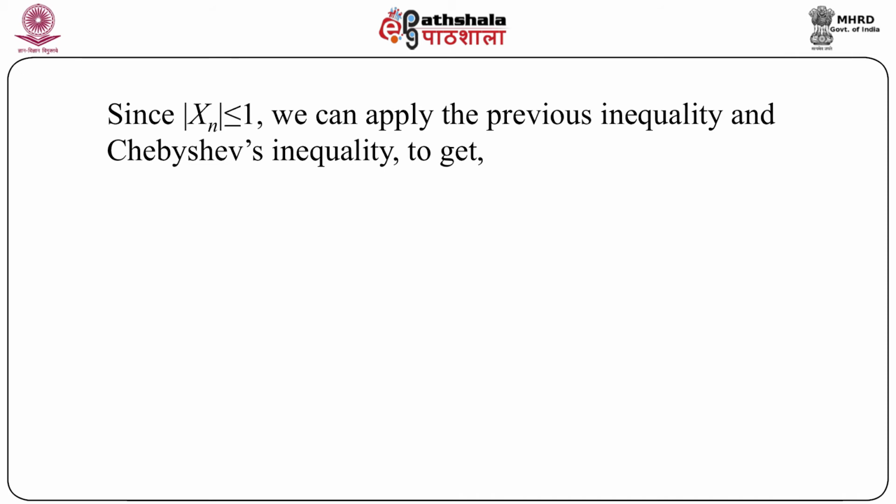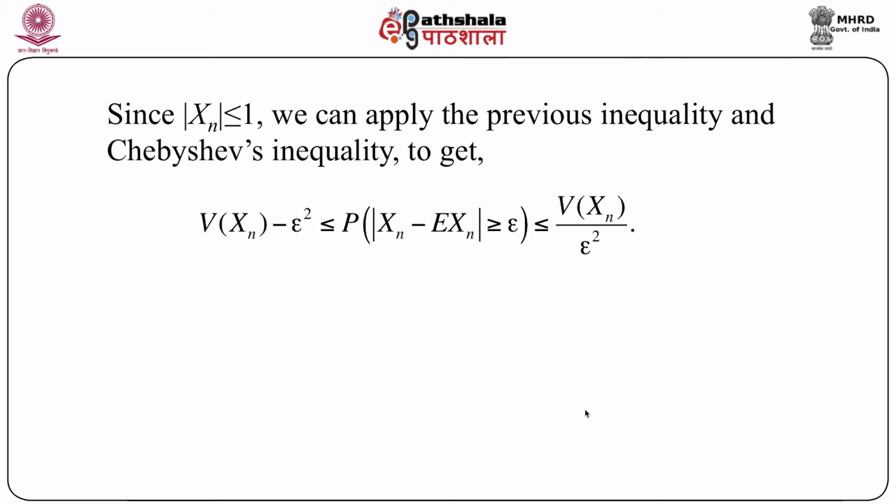And of course we have to apply Chebyshev's inequality along with that inequality in order to get: variance of xn minus epsilon square is less than or equal to the probability of modulus of xn minus expectation of xn greater than or equal to epsilon, which is less than or equal to variance of xn by epsilon square. Note that the left part of the inequality comes from Kolmogorov's inequality and the right part comes from Chebyshev's inequality.